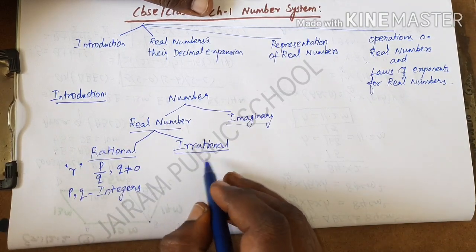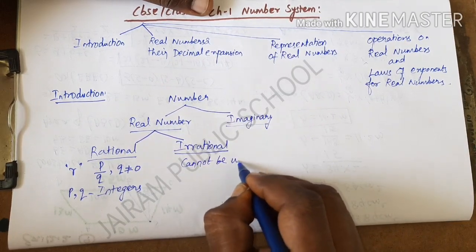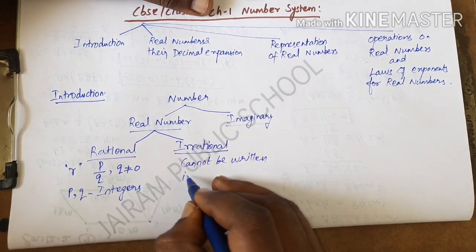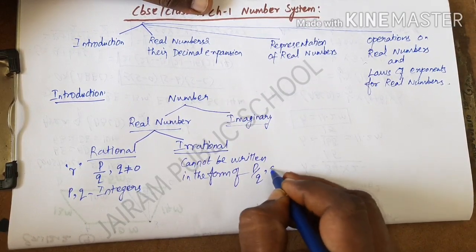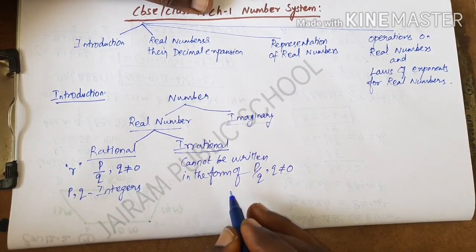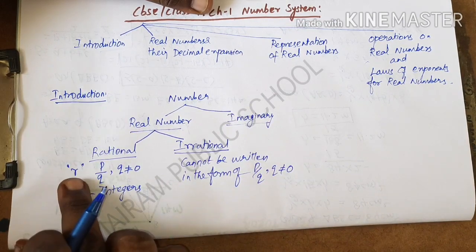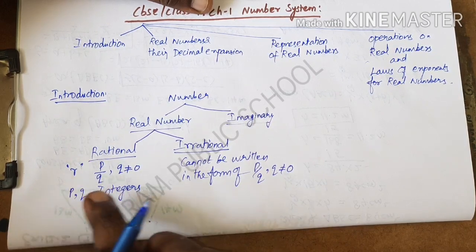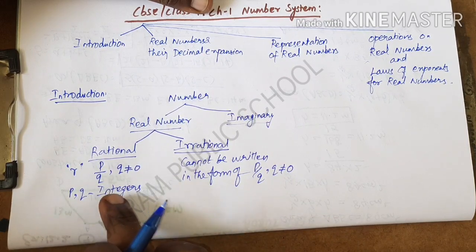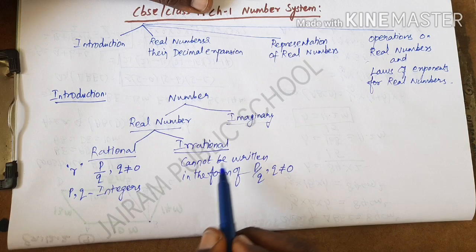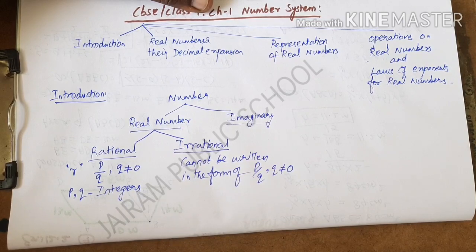An irrational number is a number that can't be written in the form p by q, q not equal to 0. To repeat: a rational number, denoted by the letter R, can be written in the form p by q, q not equal to 0, where p and q are integers. An irrational number can't be written in the form p by q, q not equal to 0. Let me explain that concept.